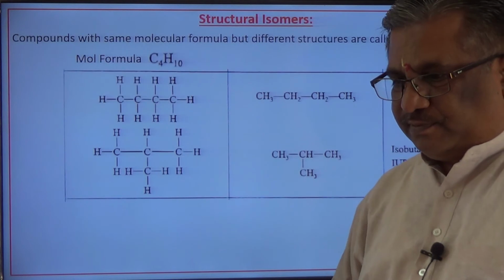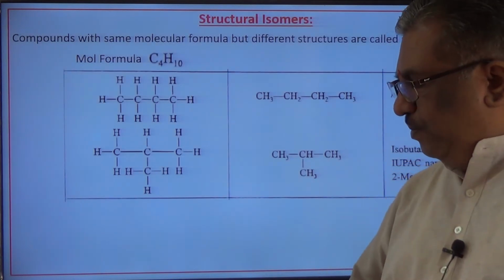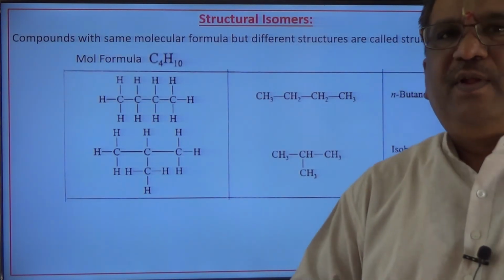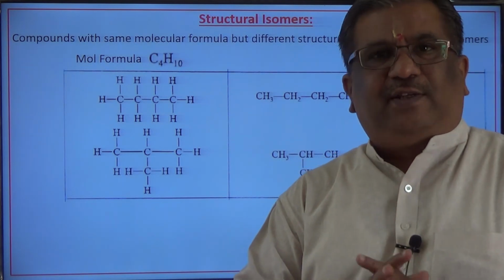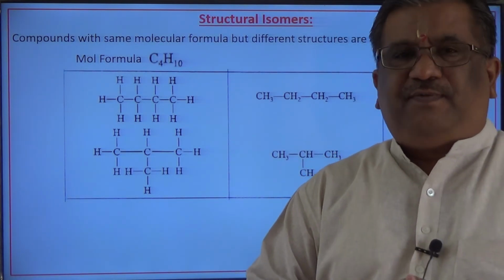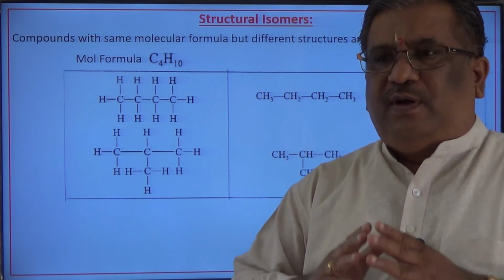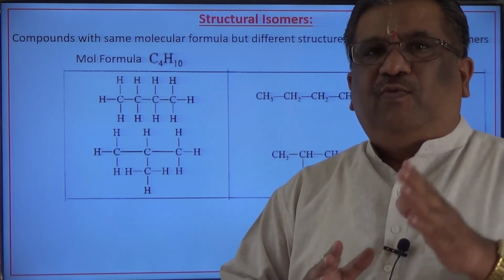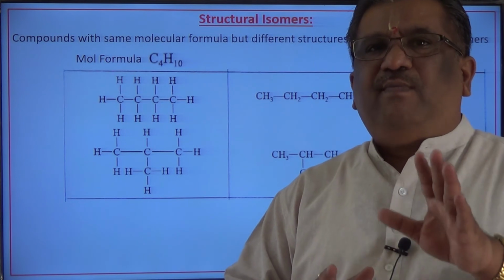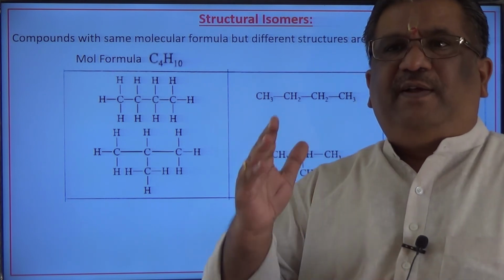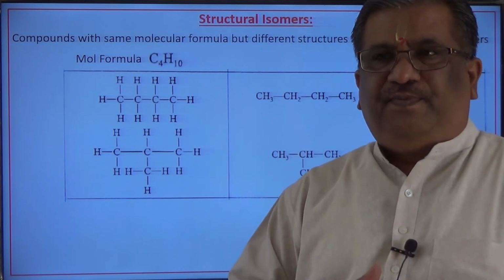Next, now let us try to understand what are the structural isomers. First of all, isomers refers to those compounds which have same molecular formula but different structures.